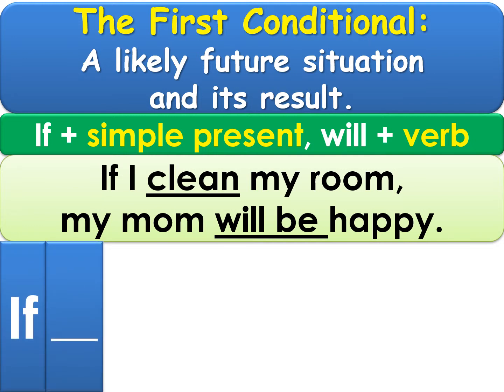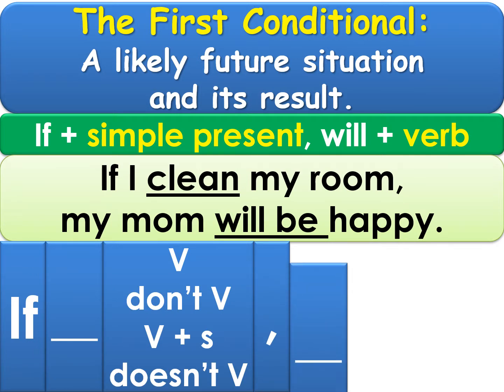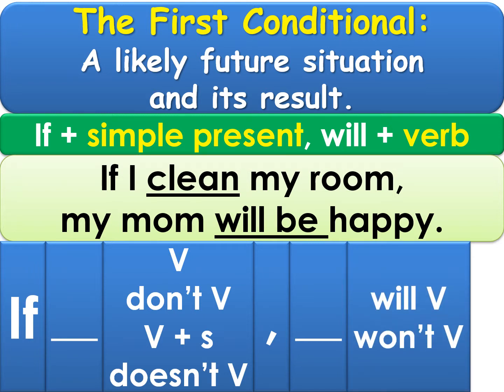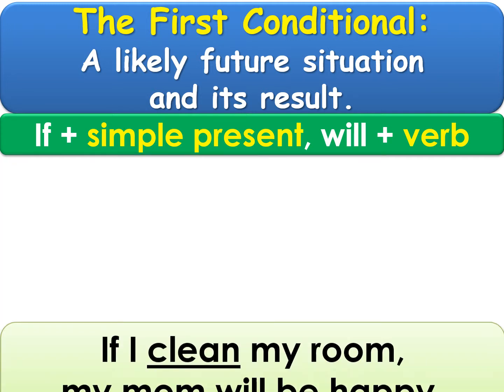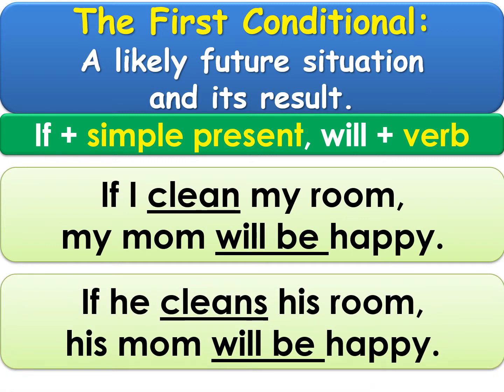We have the if clause, then the subject, then we have the present simple, so the verb or don't and the verb, or verb plus s if we're talking about he, she, or it, or doesn't and the verb. Then we need a comma. Then we'll have something in there, usually another subject, and then will or won't, and then of course a period. If I clean my room, my mom will be happy. Or if it's a he, she, or it, if he cleans his room, his mom will be happy. So be careful if you need the s.